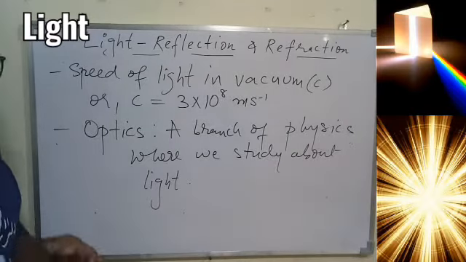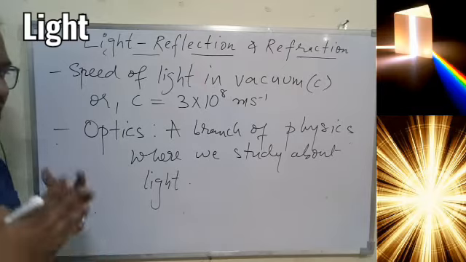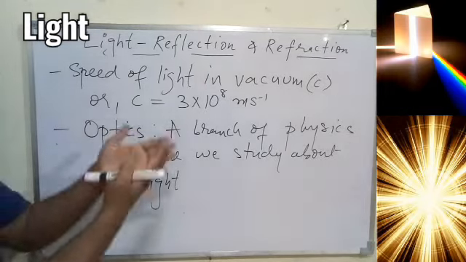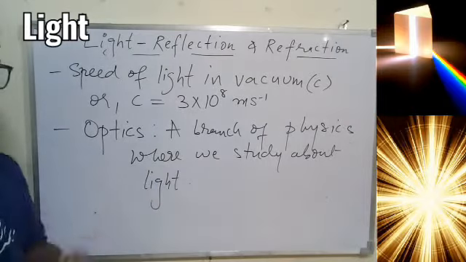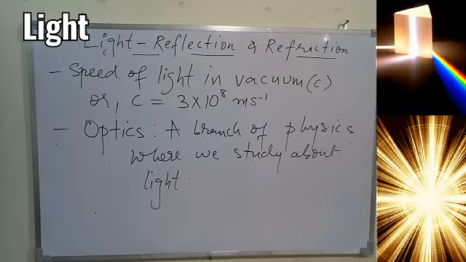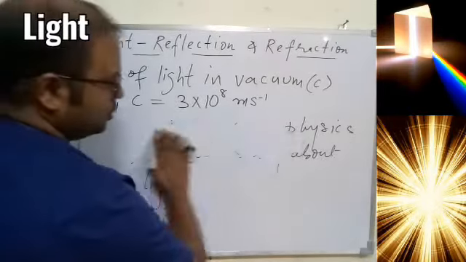Okay, so as I told you, electricity is the branch of physics where we study electric charges and electric current. Optics is the branch of physics where we study light. Optics is one of the most advanced subjects we have nowadays, and we have lots of applications of optics. Okay, so this is all you should know.